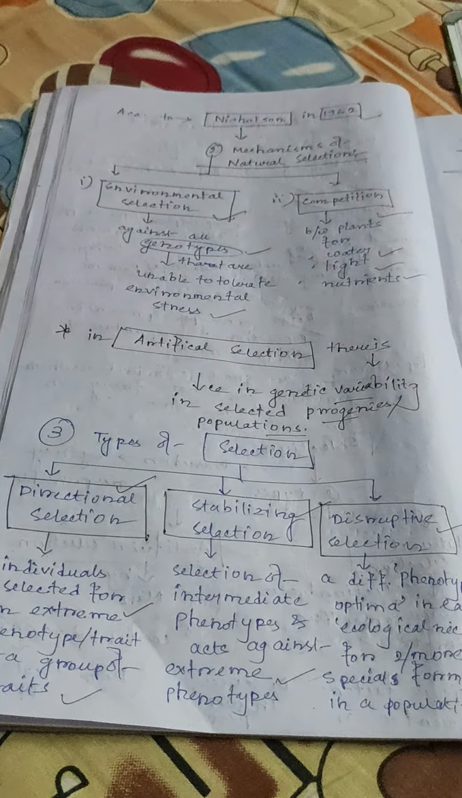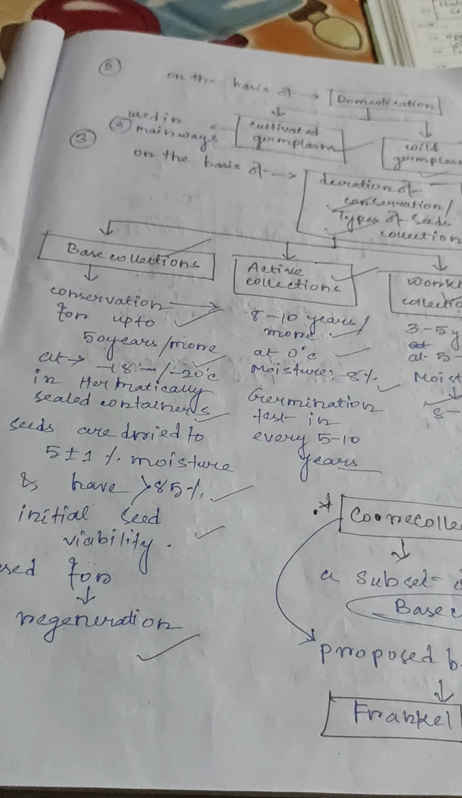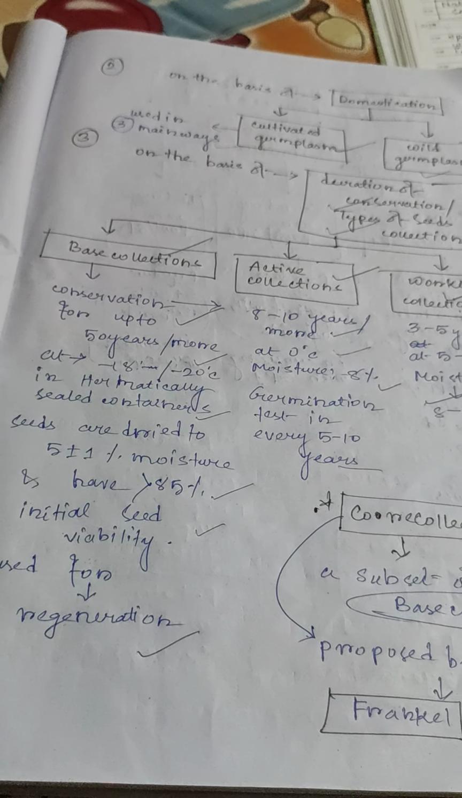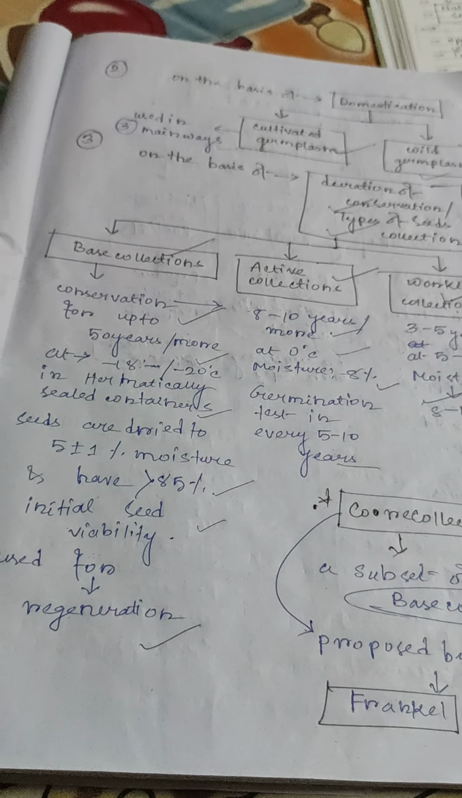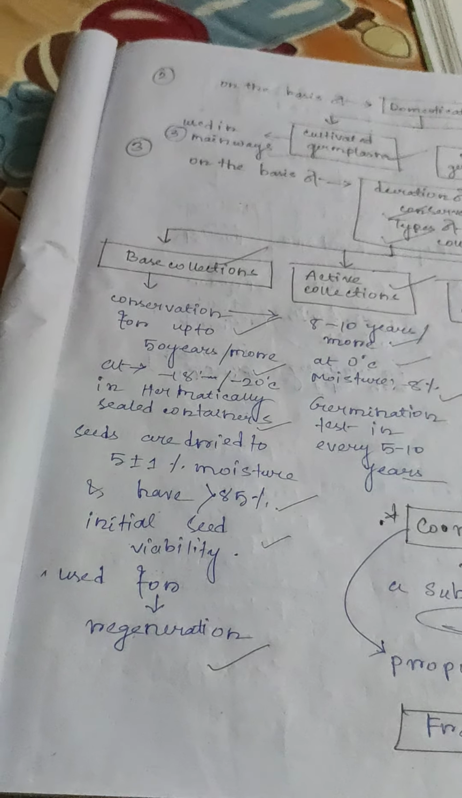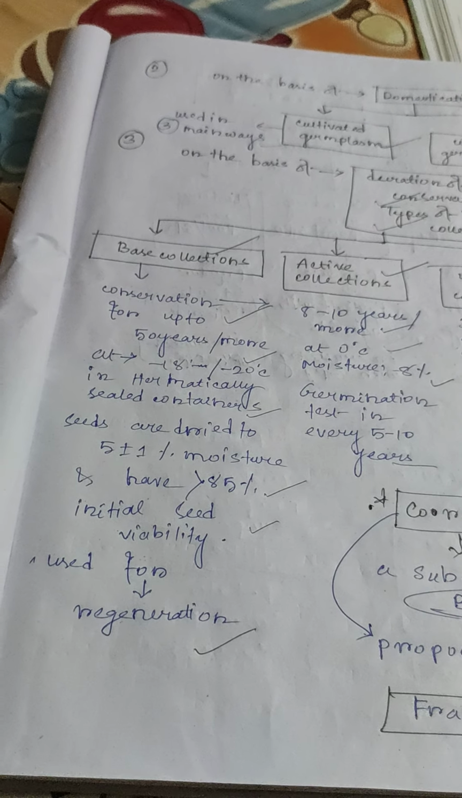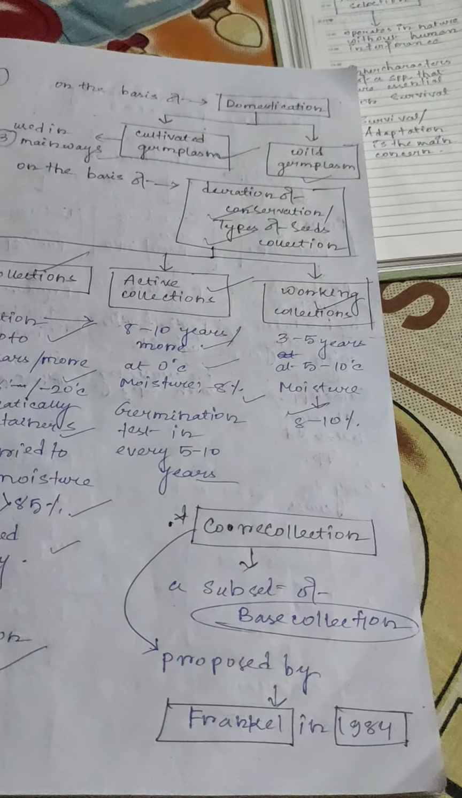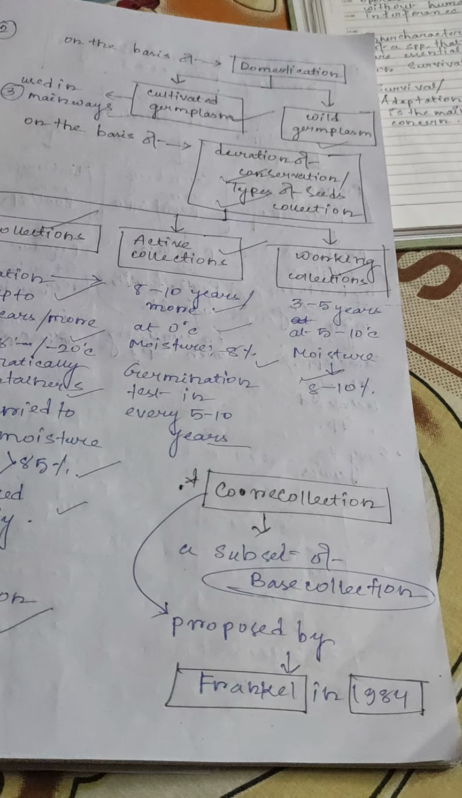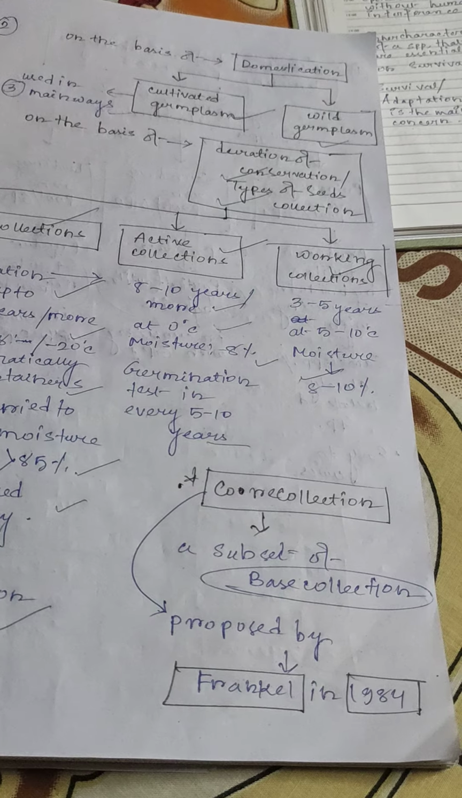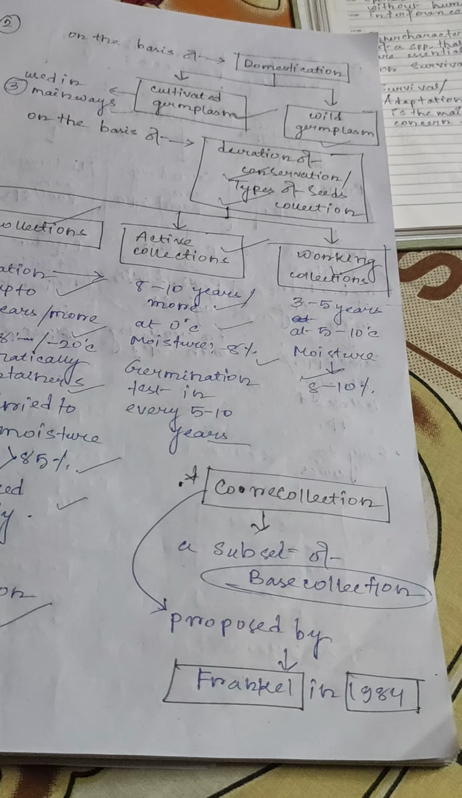Base collection, conservation up to 50 years or more at -18 or -20 degrees Celsius in hermetically sealed containers. Seeds are dried to 5 ±1% of moisture content and have more than 85% of normal initial seed viability. Base collections are used for regeneration. Which type of collection is used for regeneration? Base collection. Active collections: conservation up to 8 to 10 years or more at 0 degrees Celsius temperature and moisture